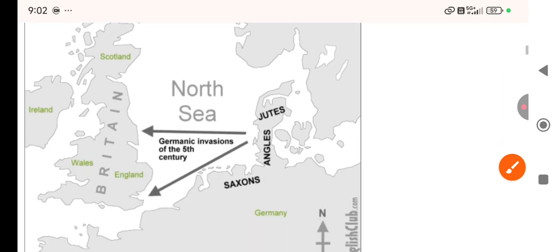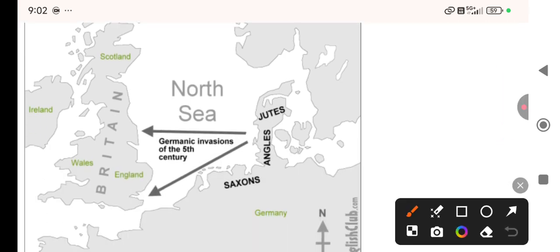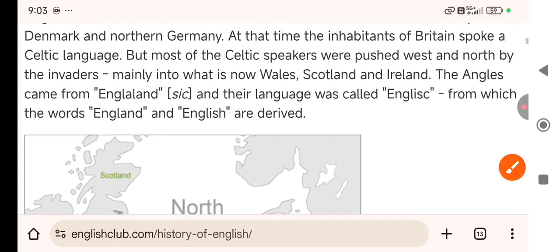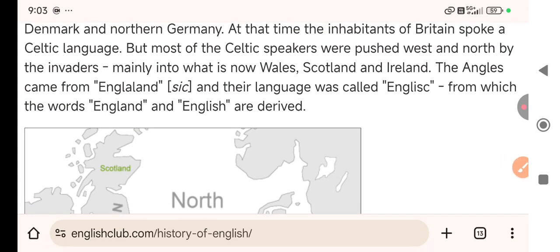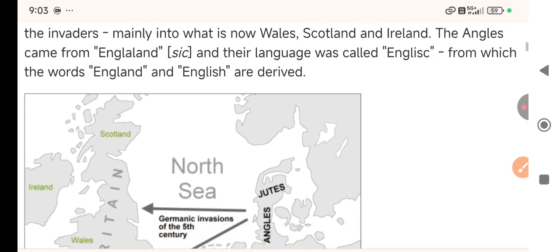So people who speak Celtic were pushed north and west, and they shifted to Wales, Scotland, and Ireland.